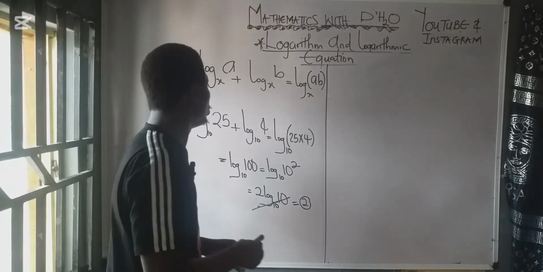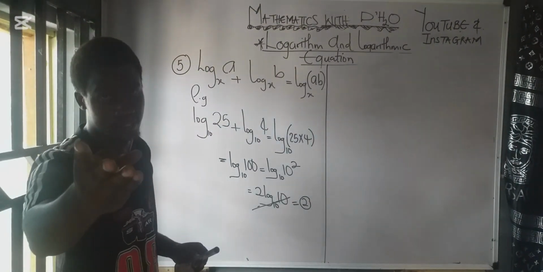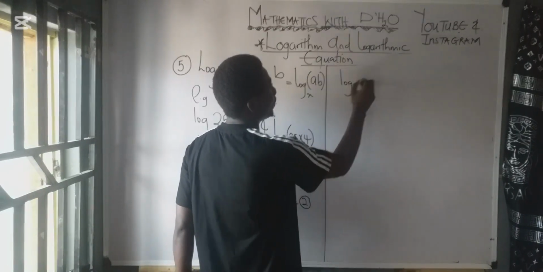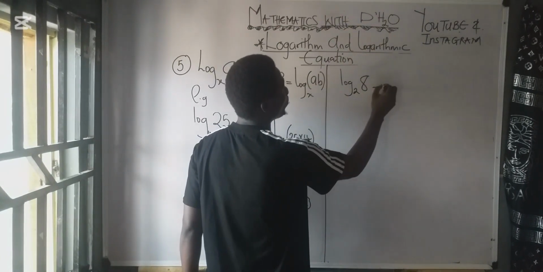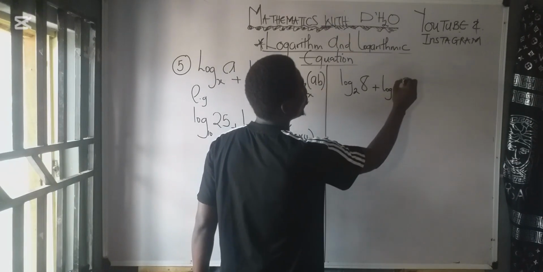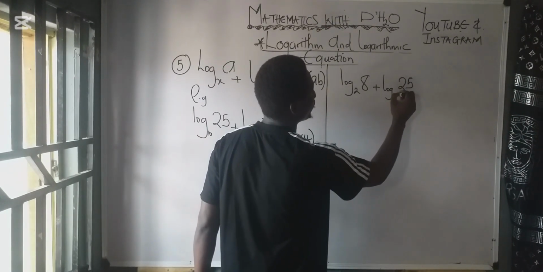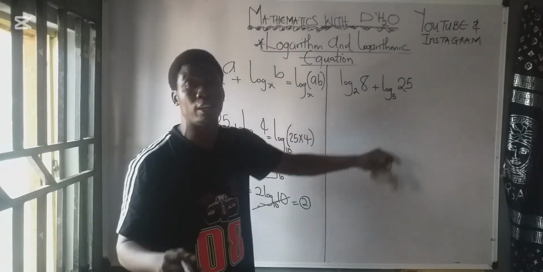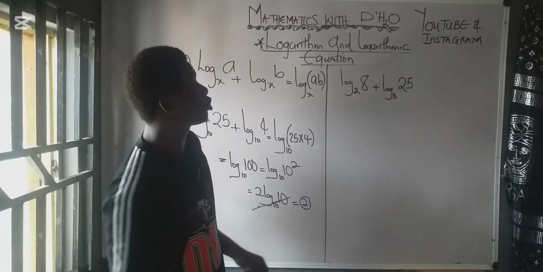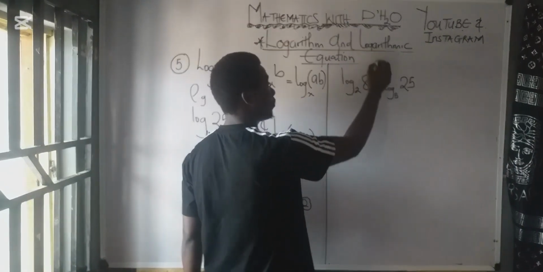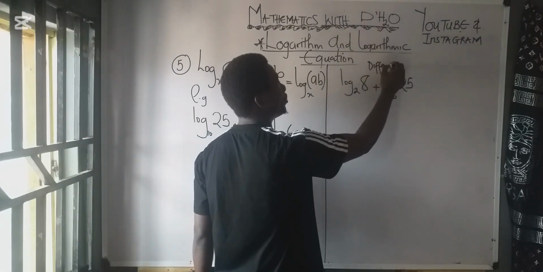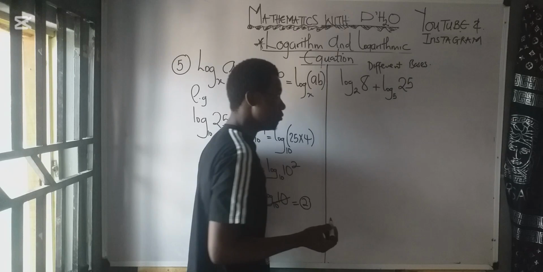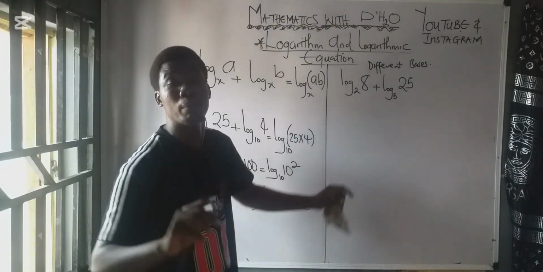You multiply the numbers. Okay? Now if I have something like log 8 base 2 plus log 25 base 5. If you watch very well, you see that the base here is 2 and the base here is 5, so you cannot pick one of the bases in this case. You solve them separately. So here we have a condition of different bases. Now as we get different bases, you do them separately.